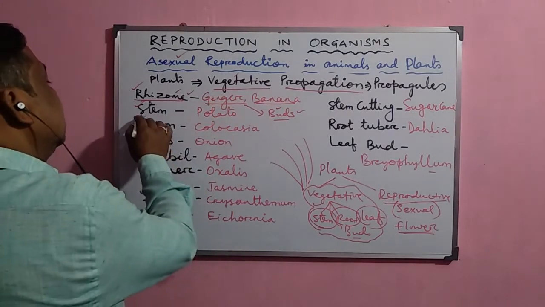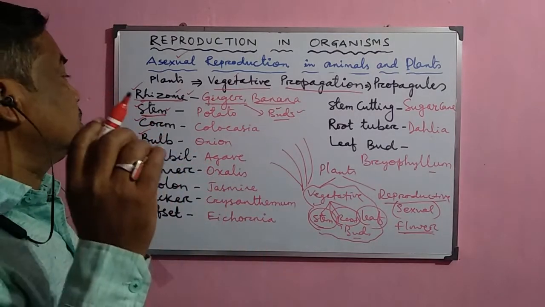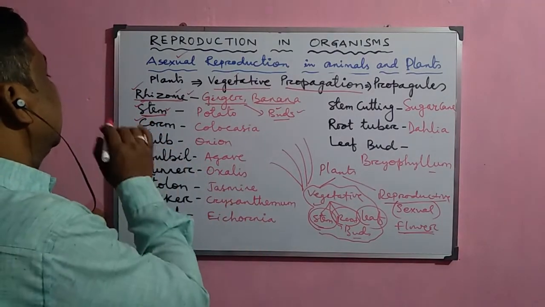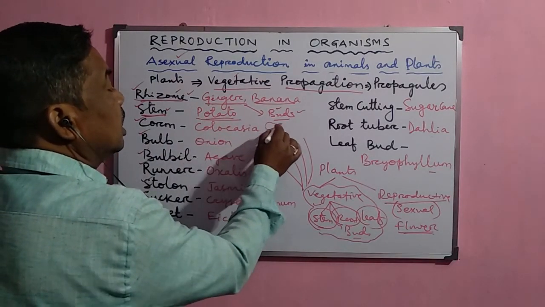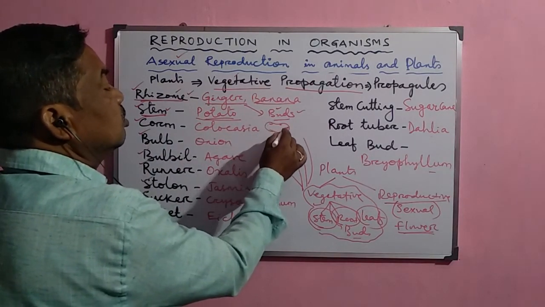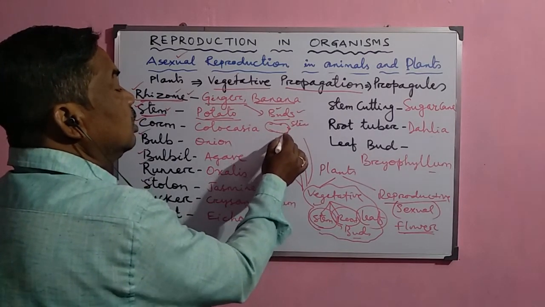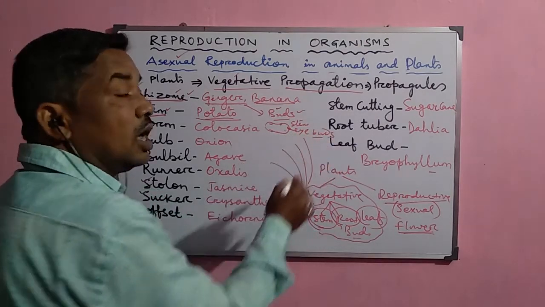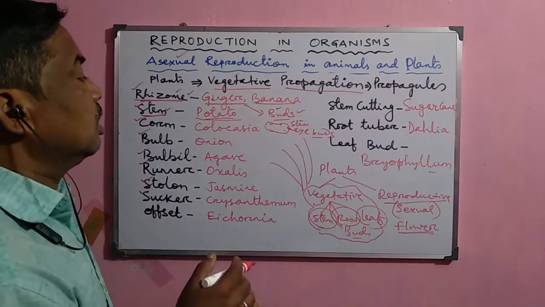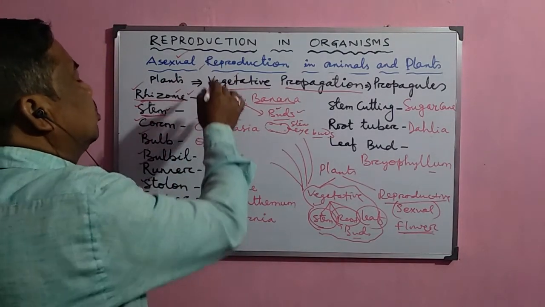Next, sometimes rudimentary stems are present, as in potato. As we know, the potato tuber is nothing but a stem. It is not a root but a stem, and the potato tuber has eye buds in it. These eye buds develop into a new plant, and this is the asexual mode of reproduction.